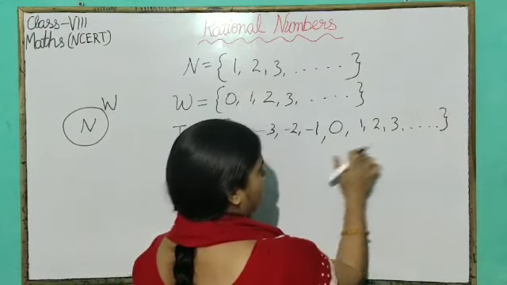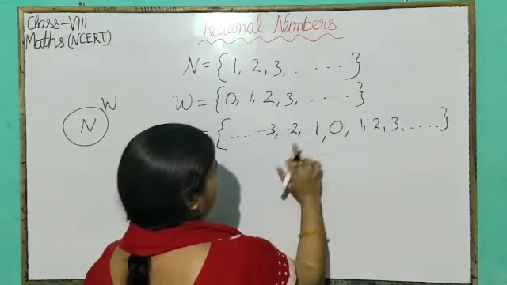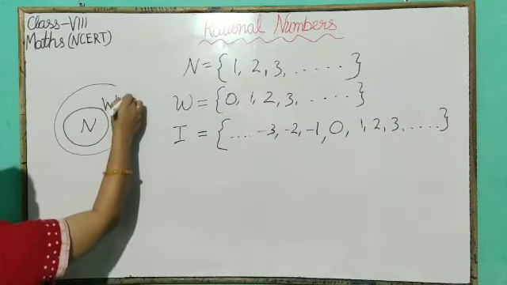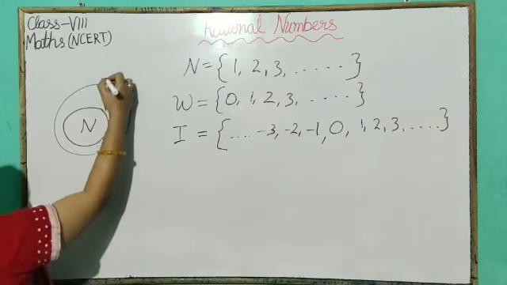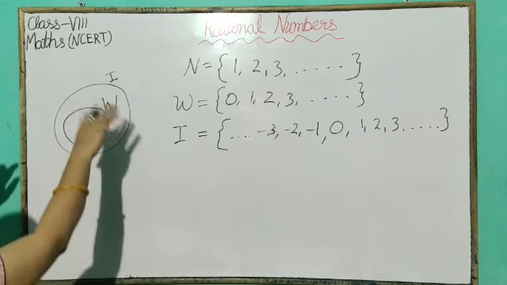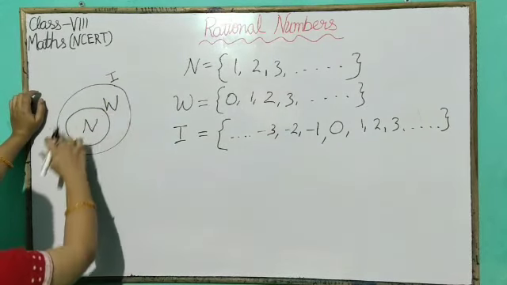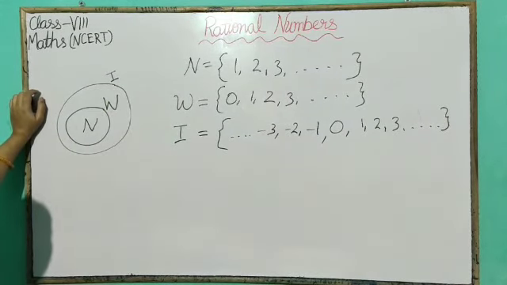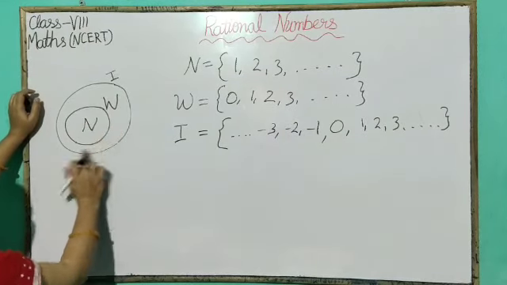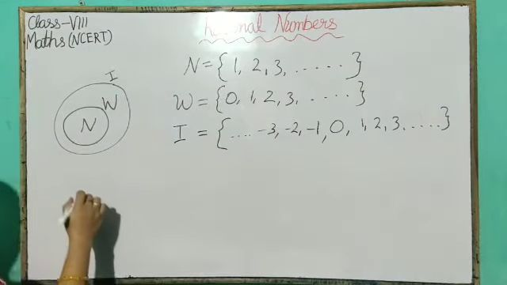We can say all whole numbers are integers. It means if this is the set of all whole numbers, it will be included in integers. I is the collection of all the whole numbers and natural numbers. All the natural numbers are whole numbers, all whole numbers are integers.